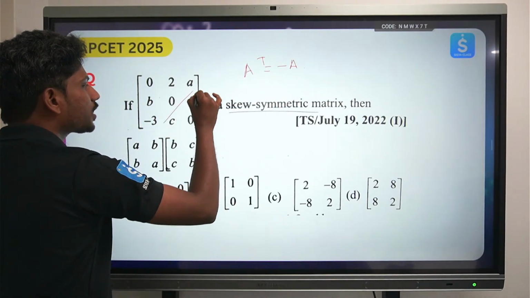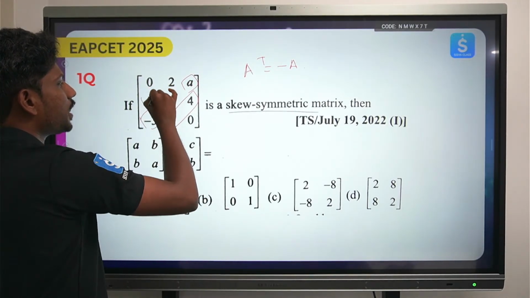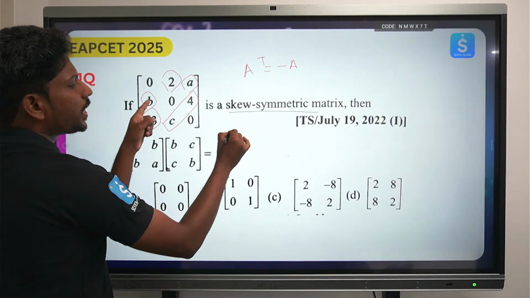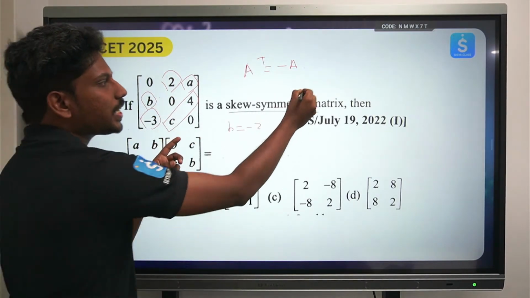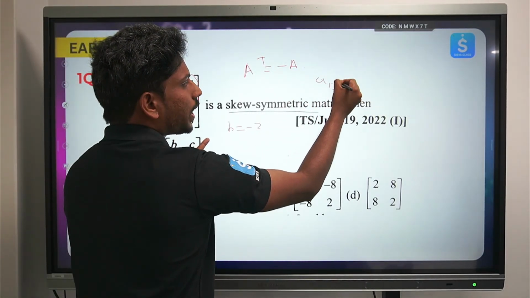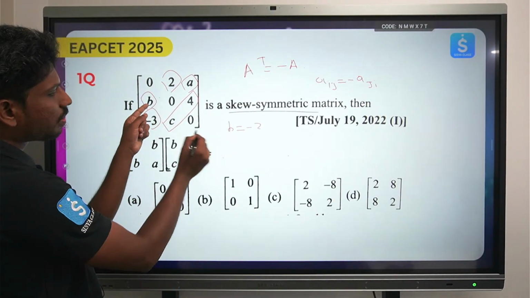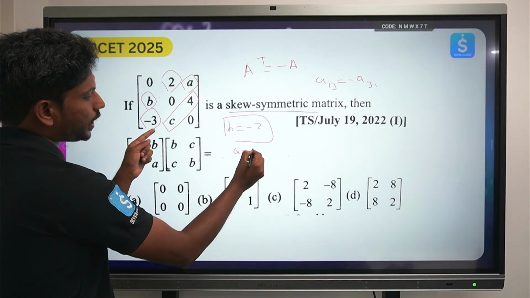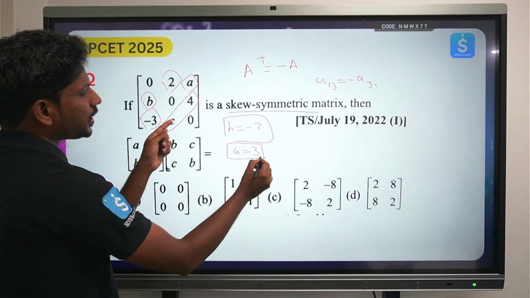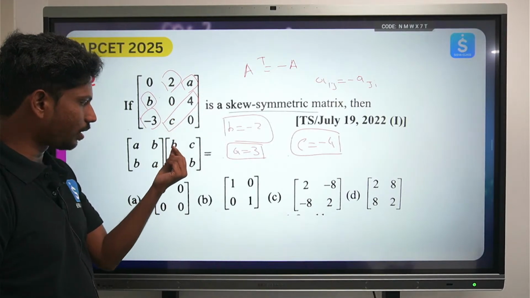That is, if you see all the remaining elements, A and minus 3, B and 2, if you see here, B is equal to minus 2, right? Because in skew symmetric, Aij is equal to minus Aji. So similarly, B is equal to minus 2, so from here A is equal to 3, similarly C is equal to minus 4. So just twist the sign and write it down.